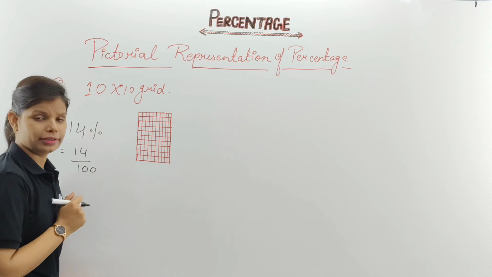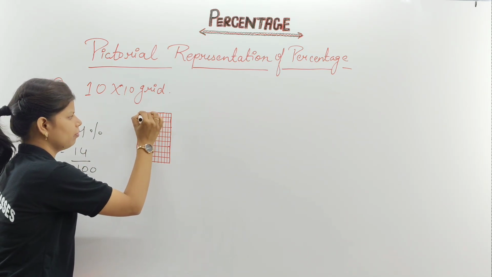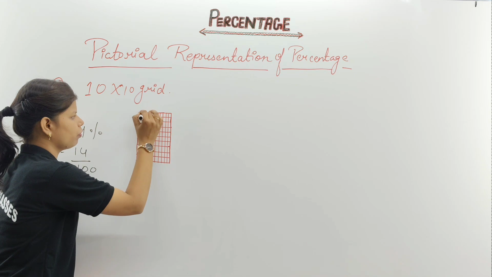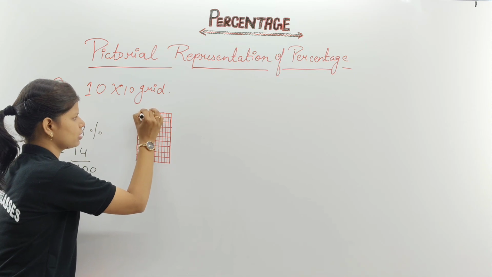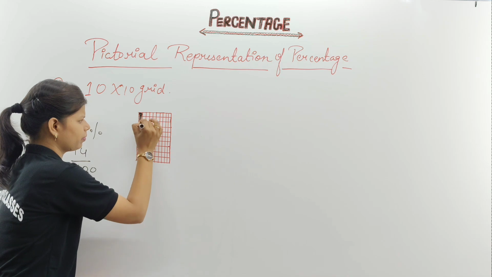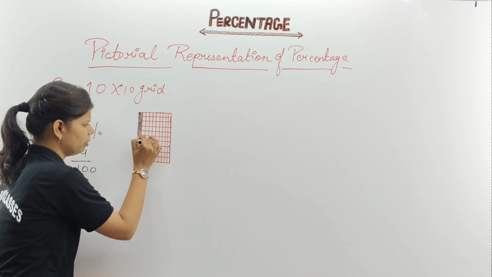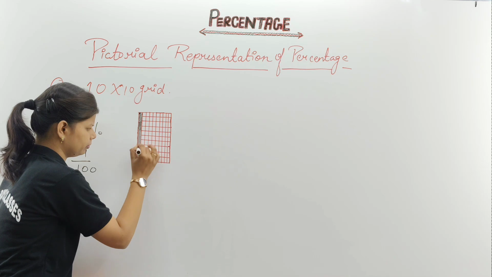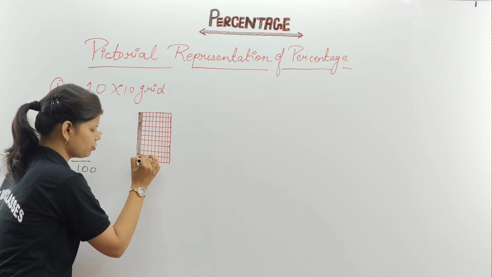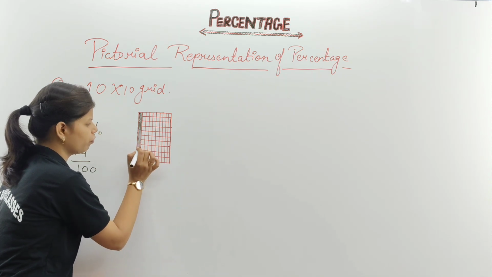How many parts do you have to set? The choice is yours. That means we have to color how many boxes? We have to color 14 boxes. Start coloring that one. This will be your 10. Clear? I have colored 10. Now, how many extra parts do I have to color from the other box? I have to color 4 more from the other box.